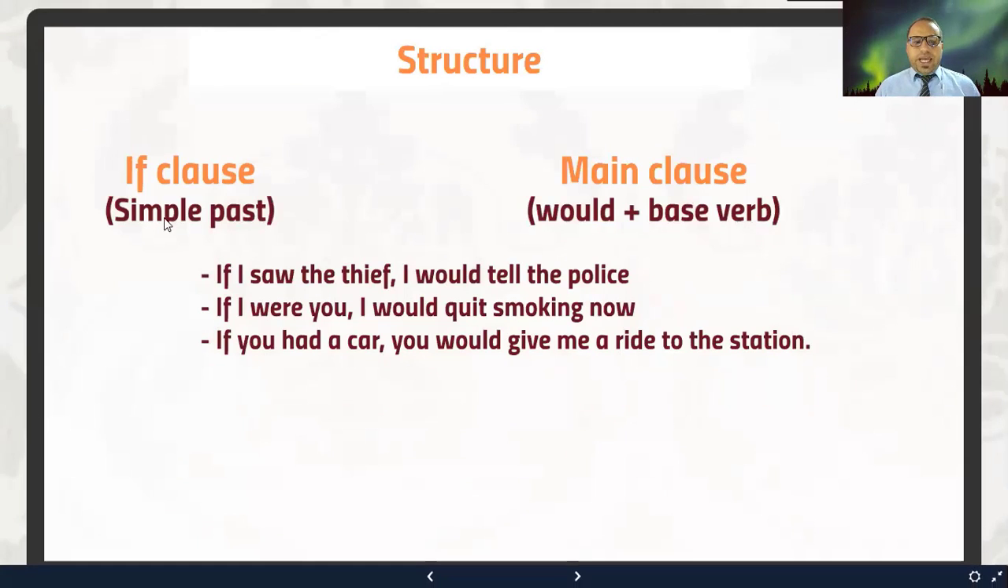So the form, again, we have simple past in the if clause and would plus base verb in the main clause. What do you mean by base verb? It is the bare infinitive, or the infinitive without to. For example, to play is the infinitive. Play is the base verb or bare infinitive.